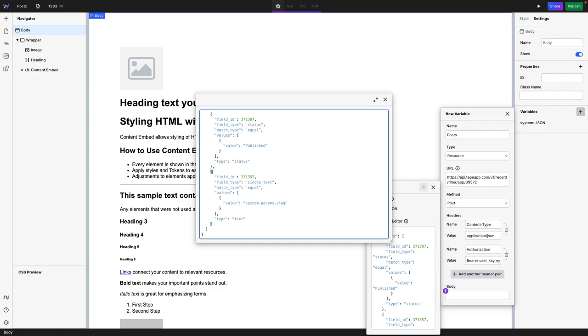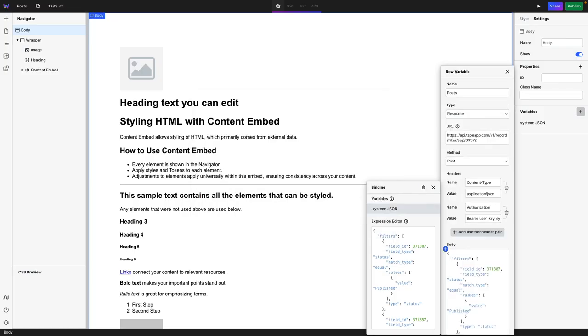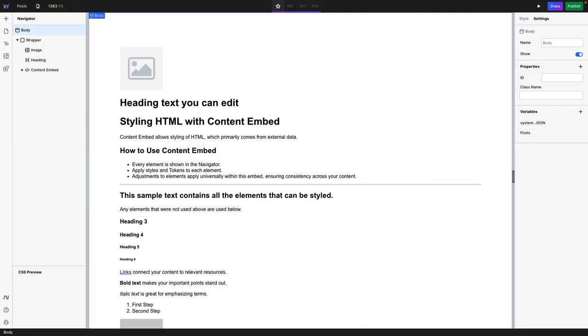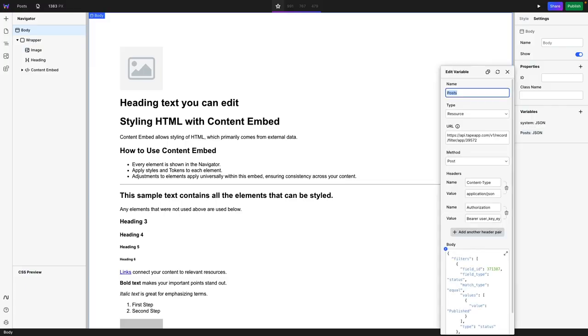So this value needs to change to the variables that Webstudio provides me, which will be system.params.URL slug. Perfect, and I got it. And then I'm going to close this, and let me close this to create that variable, post. Okay, so now what I need to do is tell Webstudio which page it should search for.